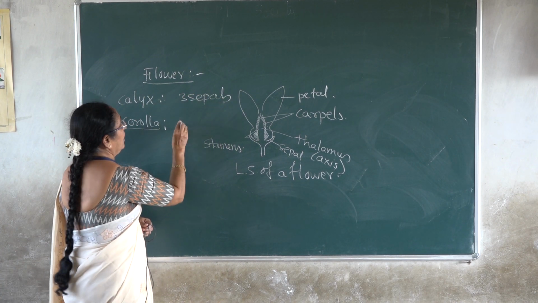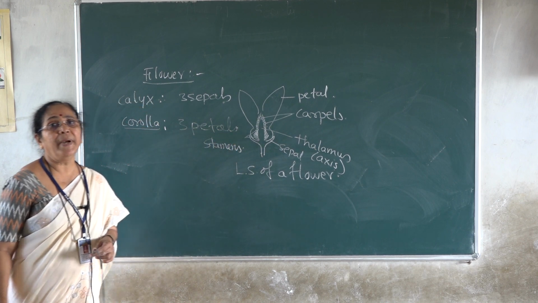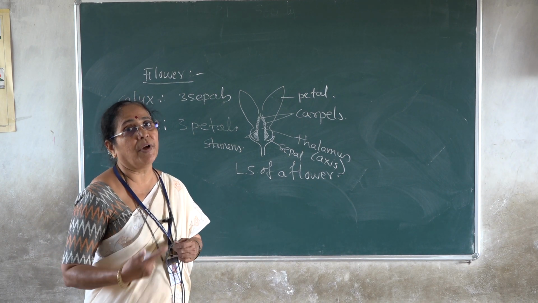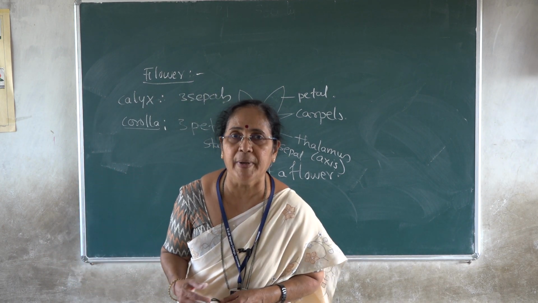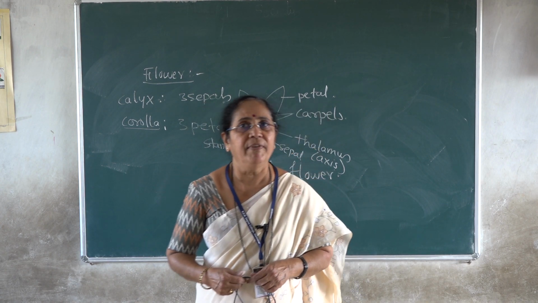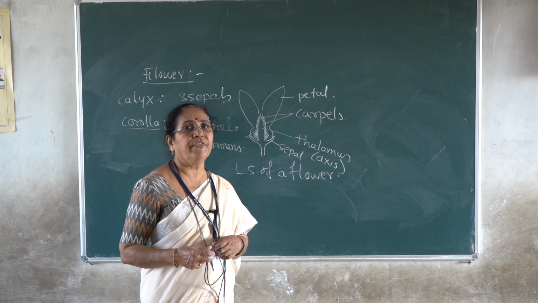here the number of sepals is 3, and the number of petals is also 3. Corolla is made up of 3 petals, and they are polypetalous in nature because it belongs to the subclass Polypetalae. The petals are free from each other. Again, the distribution is valvate. There is no overlapping at all. This is the general feature of the members of Annonaceae.